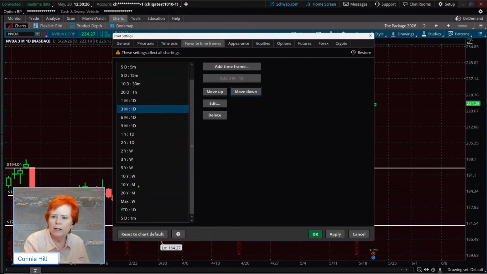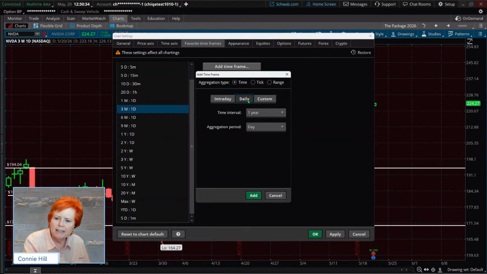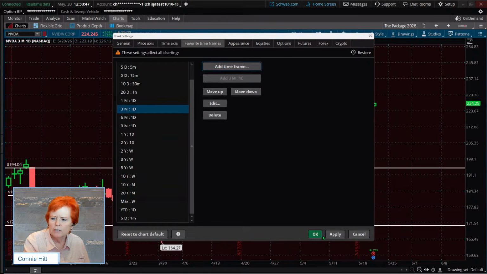So you can add whatever time frames you want. You might want intraday time frames, and to add a time frame there, instead of picking daily, pick intraday. And say you wanted a 1 day 10-minute chart or 9-minute chart, you absolutely could create that. I'm not going to because I don't want it, but that's how you would do it.